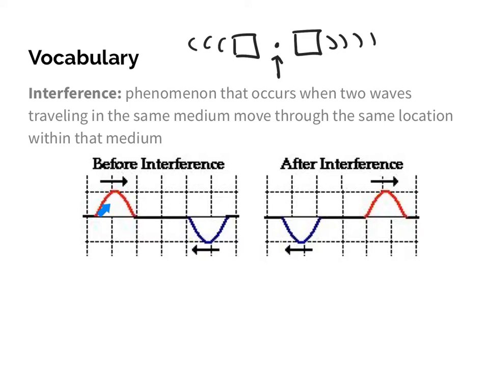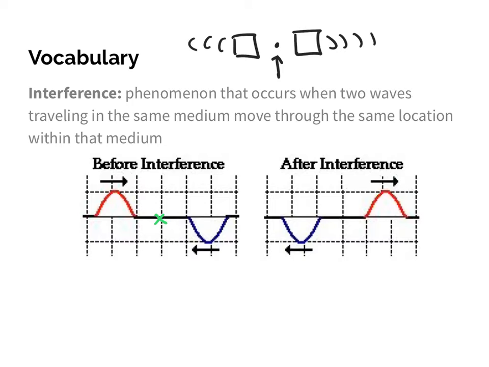Let's say I have here a crest moving to the right and a trough moving to the left. Interference is what happens when those two waves meet, and they're going to meet at some point in the middle. Something is going to occur when they meet, and we'll look at that. But what makes waves unique is that, just like two ships in the nighttime, they simply pass through each other and continue to move on. After interference, that red wave moving to the right continues to move to the right, and the blue wave moving to the left continues to move to the left.